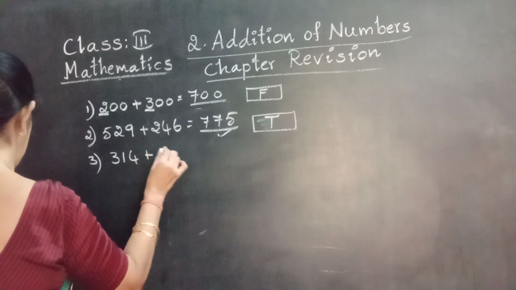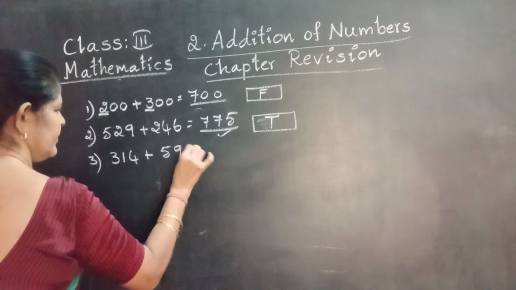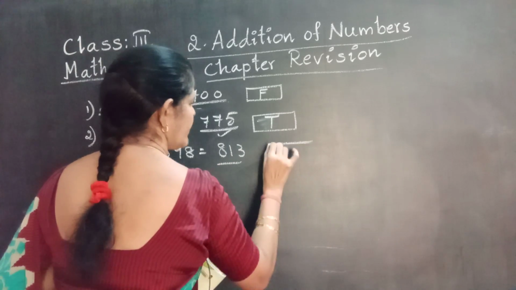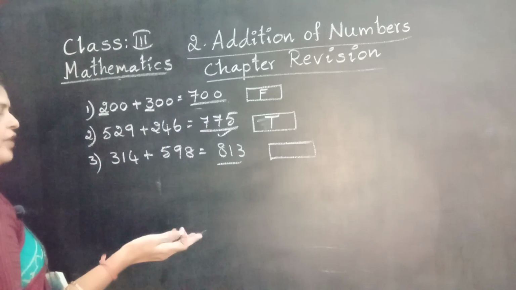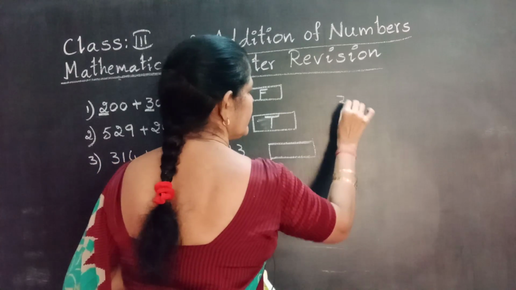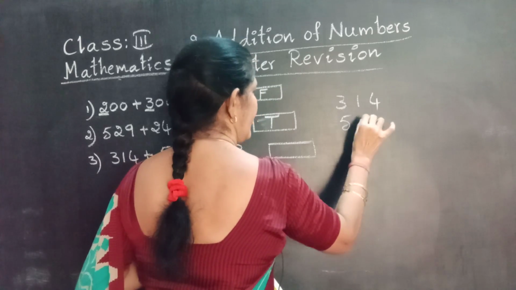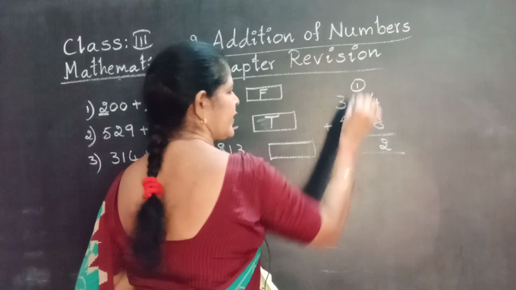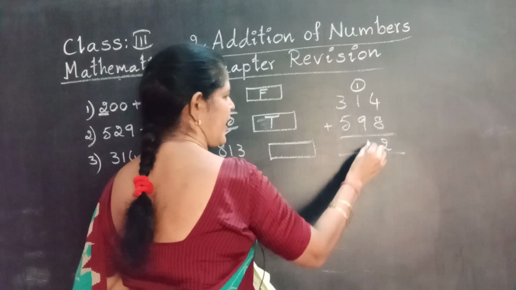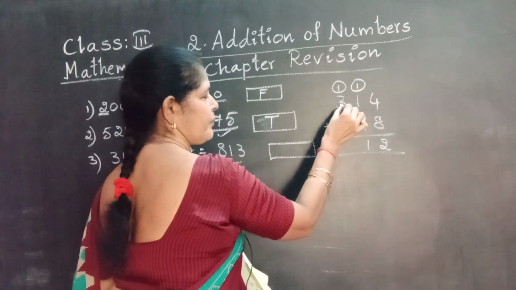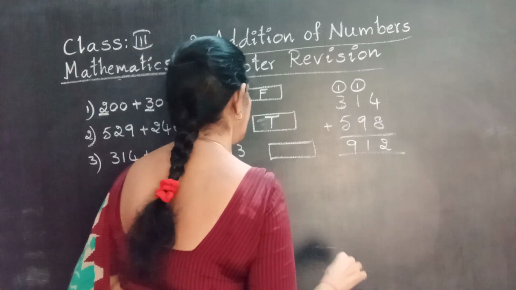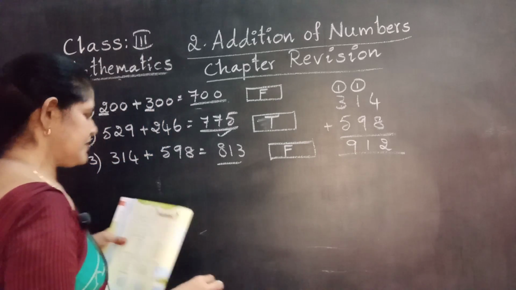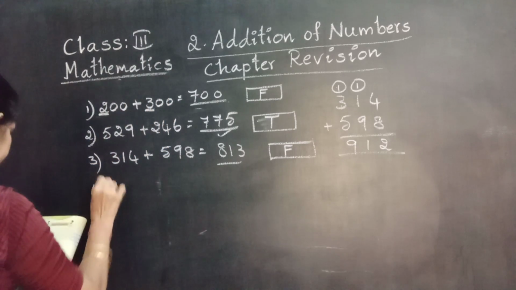340 plus 598 equal to 813. The answer is correct or wrong? Again do the addition. Do working. Write both the numbers one below the other. Then add. 4 plus 8, 12. Carry forward 2. 2 plus 9, 11. Carry forward 1 plus 3, 4. 4 plus 5, 9. 912. Given answer is 813. It is wrong. False. Next, fourth one.